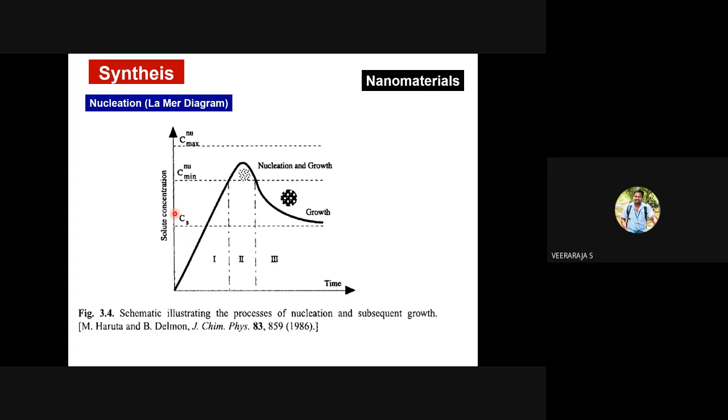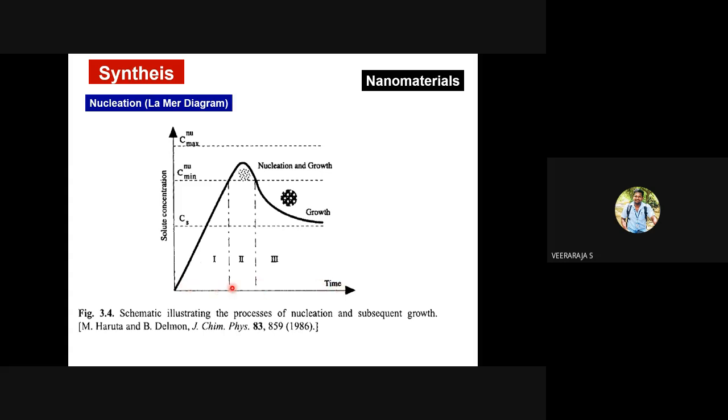It must be dissolved in some solvent, let's say water or alcohol or any suitable solvent. Then you add some precipitating agent. So the solute concentration means the concentration of the reactant, that is essentially the titanium source, titanium ion.